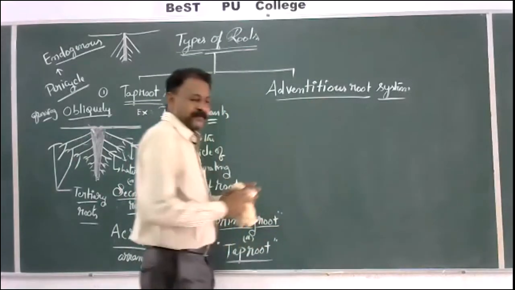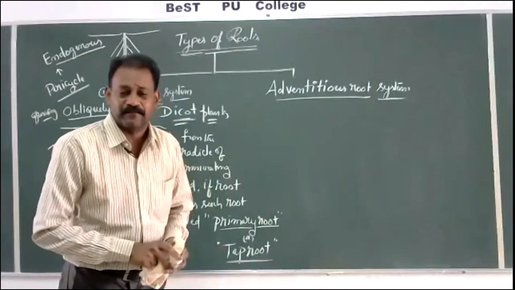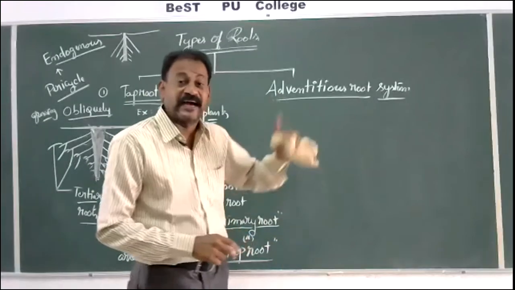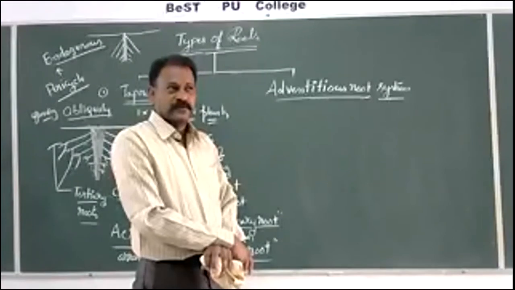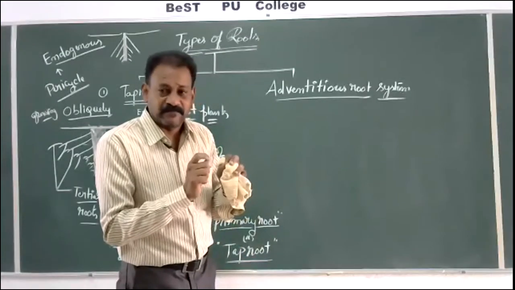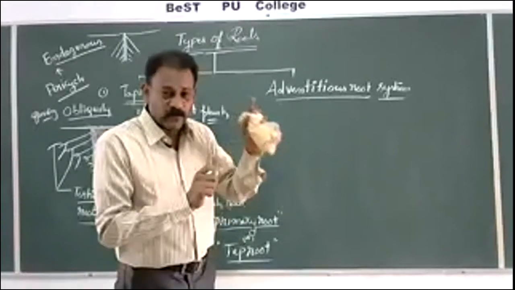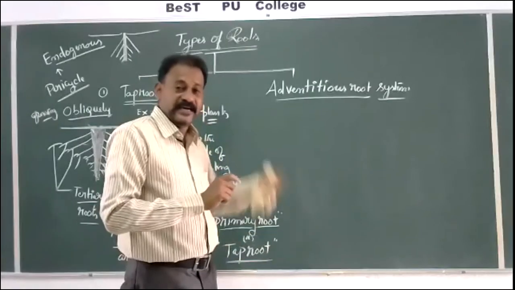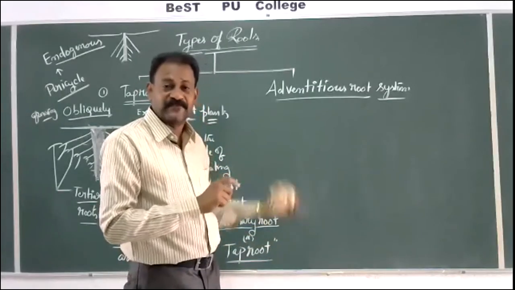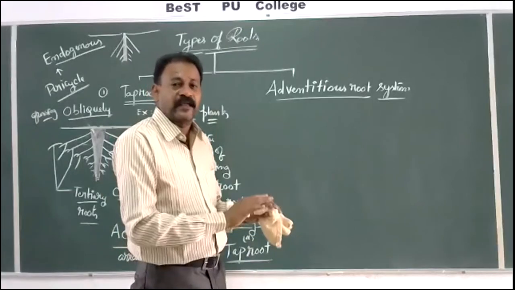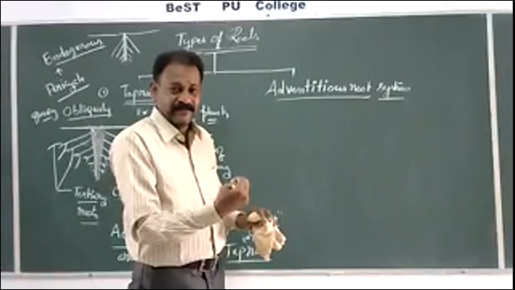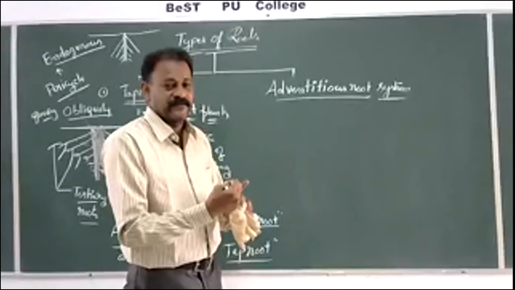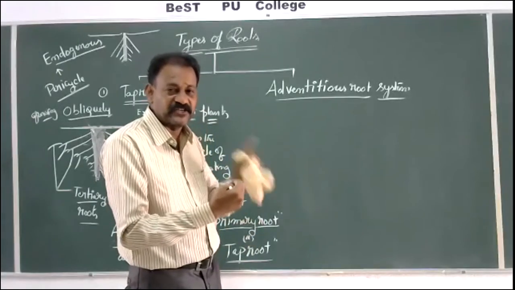Let us see. See here. If roots are developed in a plant from any part of the plant body other than the radicle, the term adventitious is used to define them. Roots may develop from the roots or stem, nodes, internodes, leaves, any part of the plant body, but not from the radicle. This type of roots are called adventitious roots.